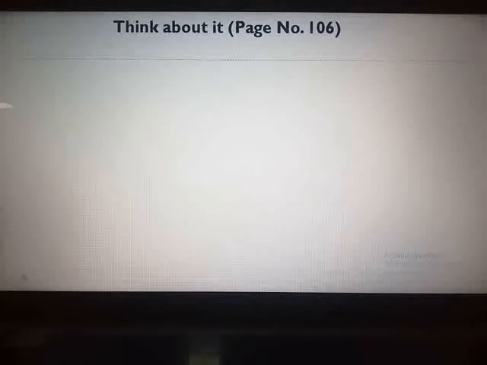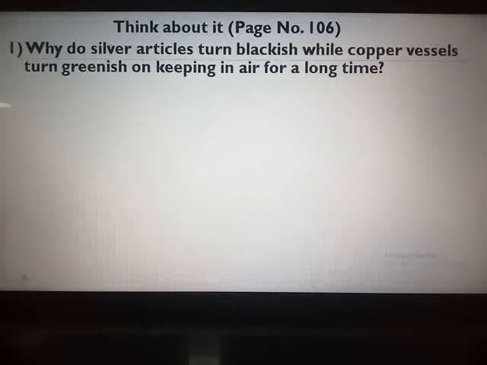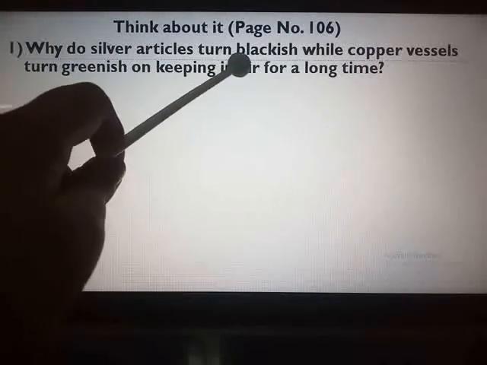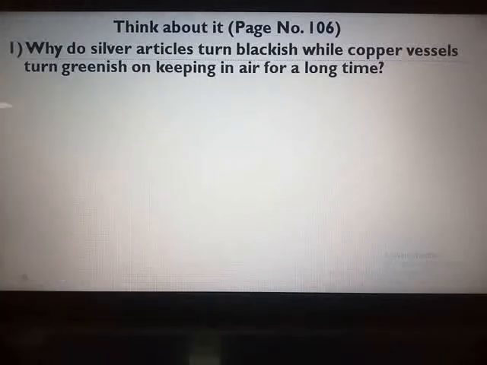Next, last activity for this chapter is on page number 106. Why do silver articles turn blackish while copper vessels turn greenish on keeping in air for a long time? The activity is named as Think About It.